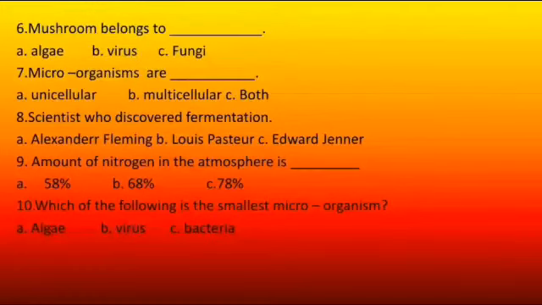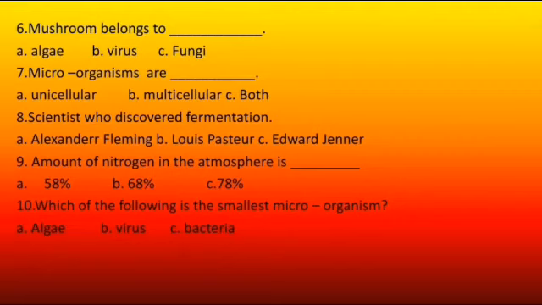Question number 6. Mushrooms belong to dash. Alga, virus, fungi. Question number 7. Microorganisms are dash. Unicellular, multicellular, or both. Question number 8. Scientists who discovered fermentation. Alexander Fleming, Louis Pasteur, Edward Jenner.